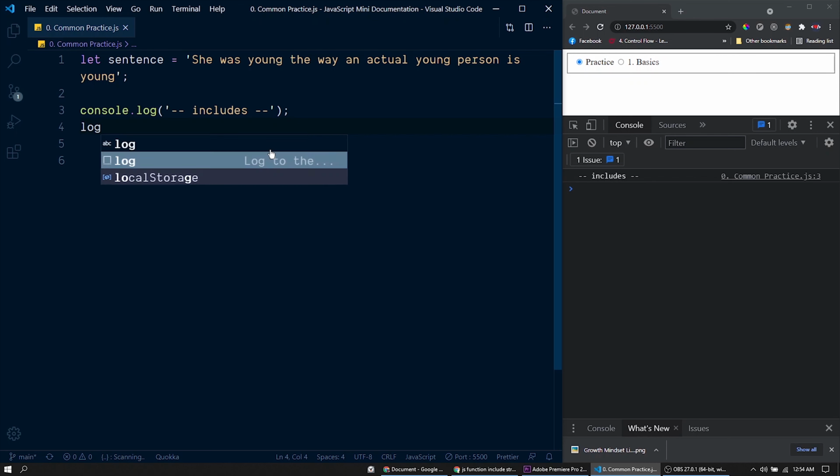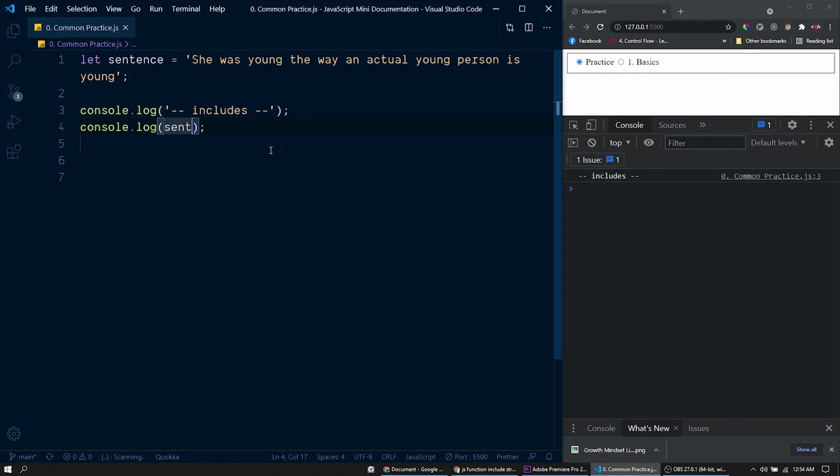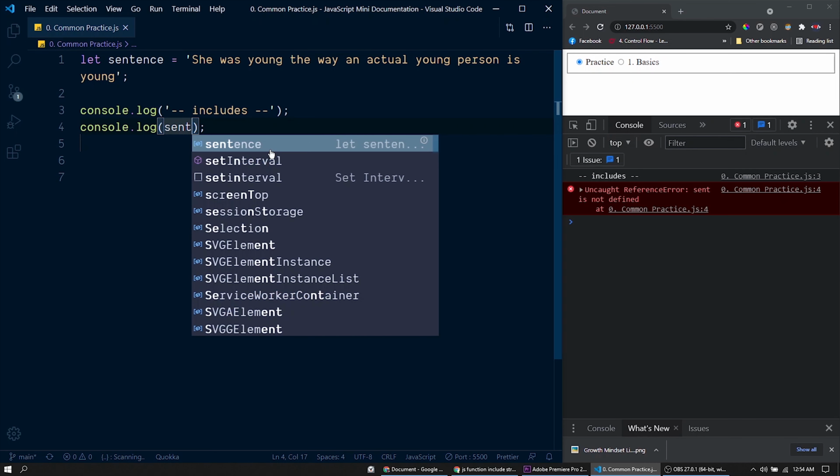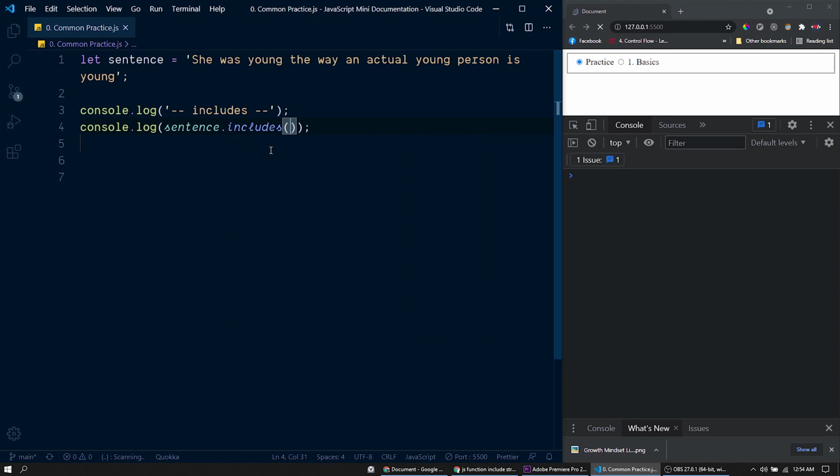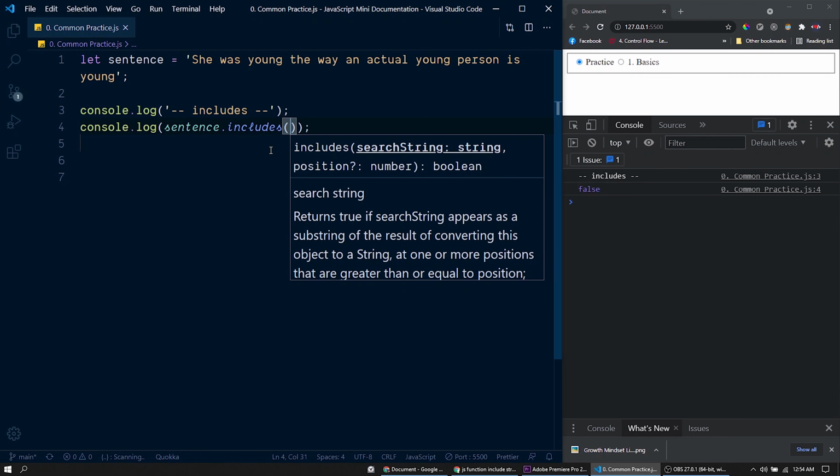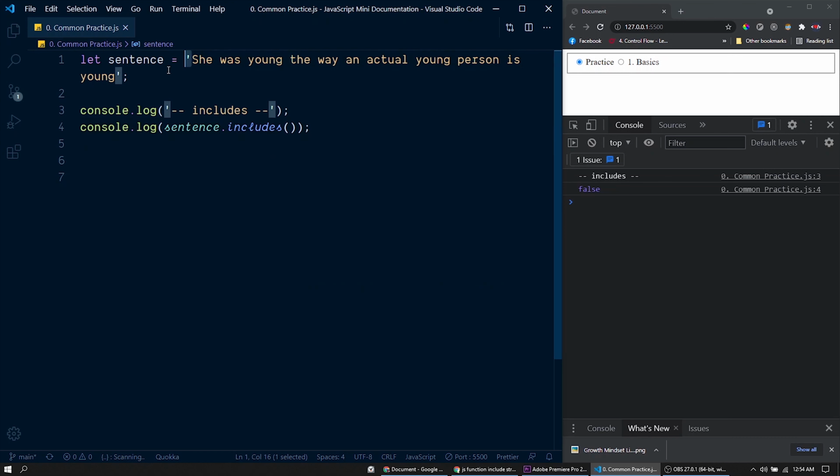So here we have the console log function. From this sentence variable, we can call the function includes. Basically this function will look for a substring within this string. If that particular substring is present within this string, then it will return true, otherwise it will return false. That's all. So let's check whether the substring "young" is inside this string.